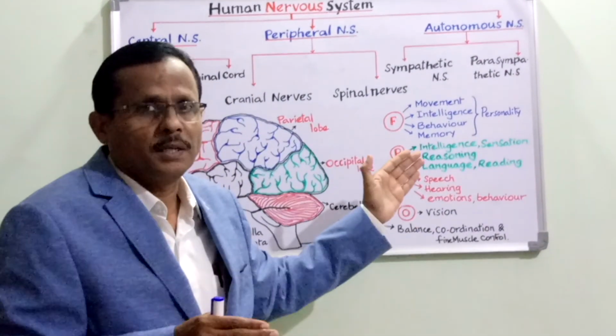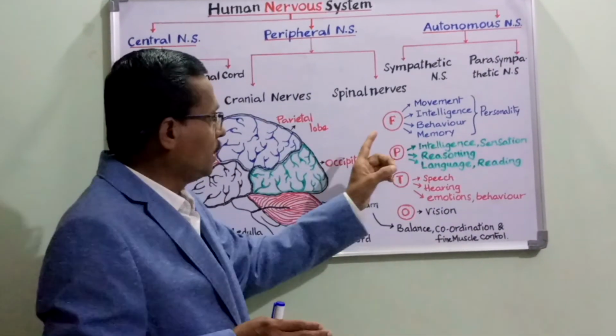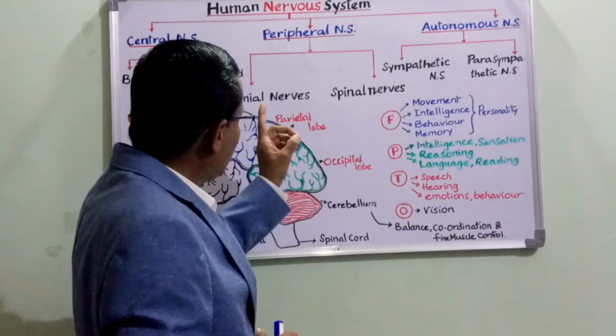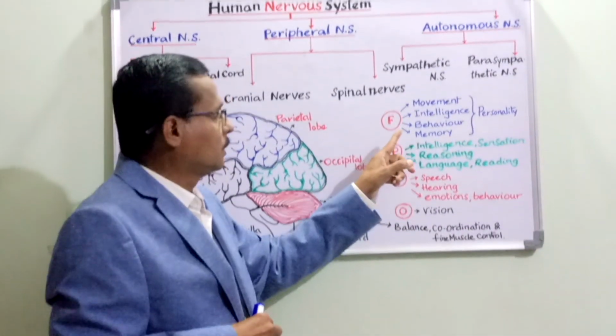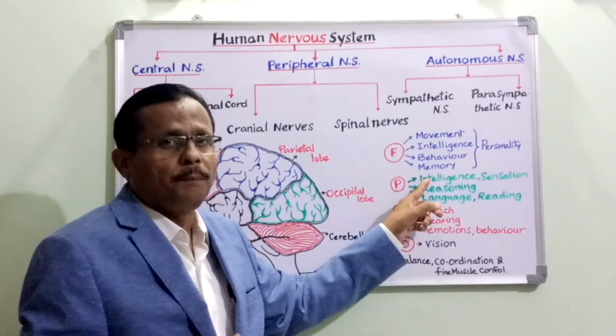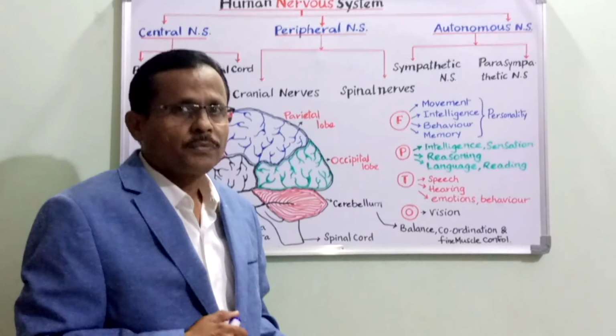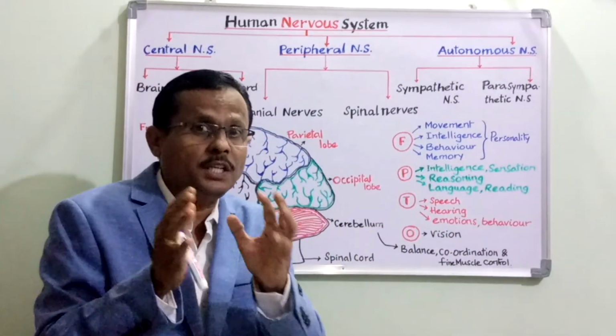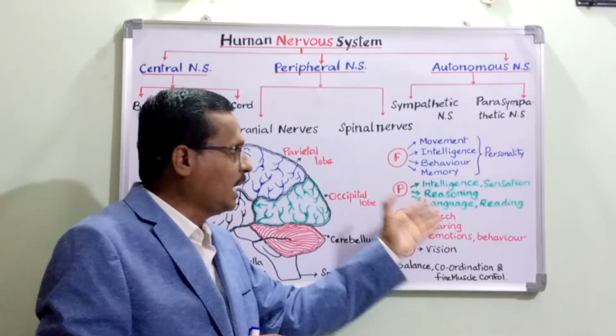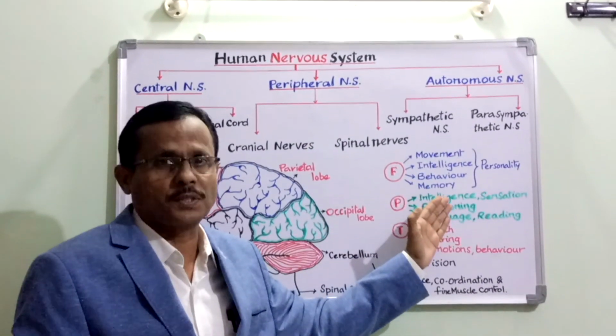Okay. Then once again, if we talk about the other aspect, the parietal lobe. The parietal lobe is concerned with the maintenance of intelligence, then sensitivity, that is the sensational knowledge, then reasoning capacity, and language and reading capabilities.